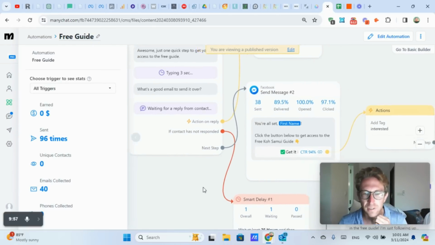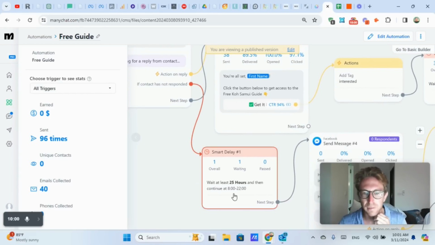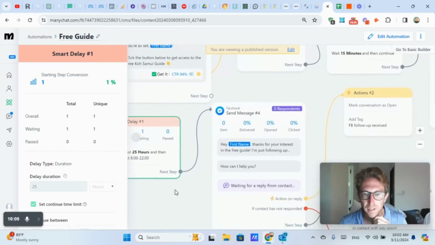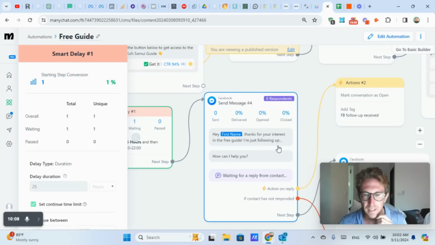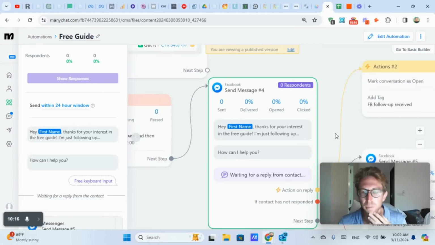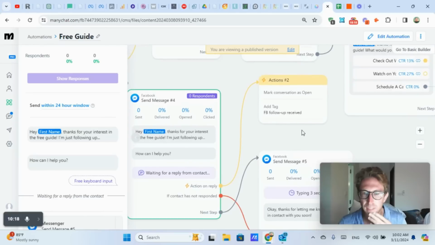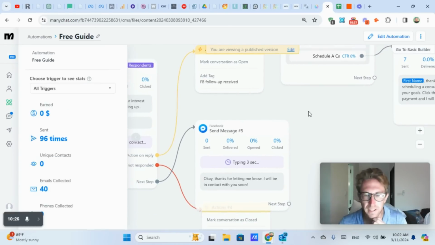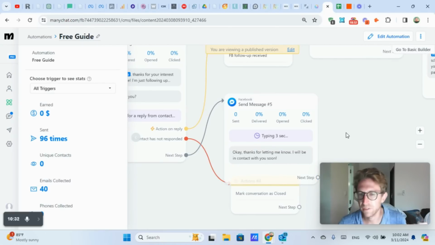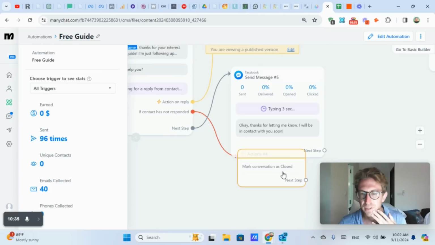Including, if they don't enter their email address, if the contact hasn't responded for 25 hours, then I also follow up with them. I say, okay, thanks for your interest in the free guide, I'm just following up. And then it puts this box, how can I help you, where they can enter whatever they need help with. And then it waits for the reply from the contact. Once they reply, I add them as a tag here and mark the conversation as open, so it puts them into the inbox where I can respond from there. And then it also says, okay, thanks for letting me know, I will be in contact with you soon, right? And it marks the conversation as closed.